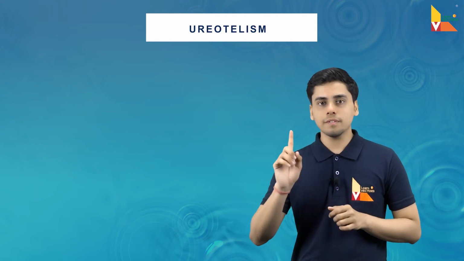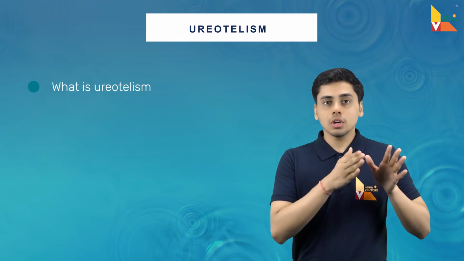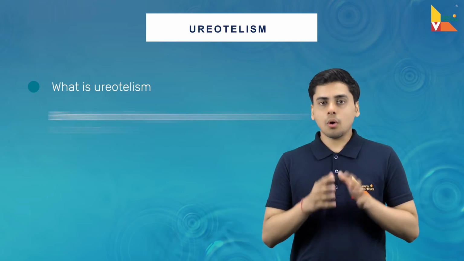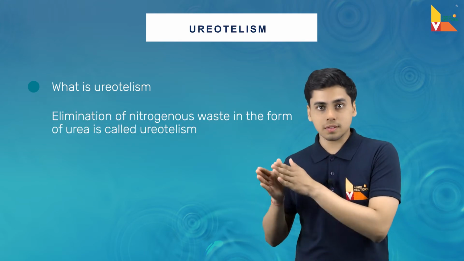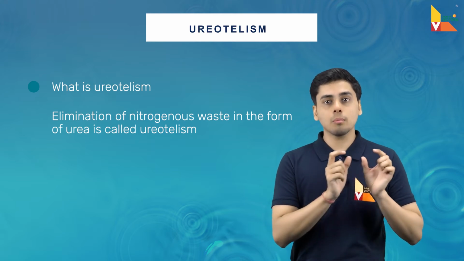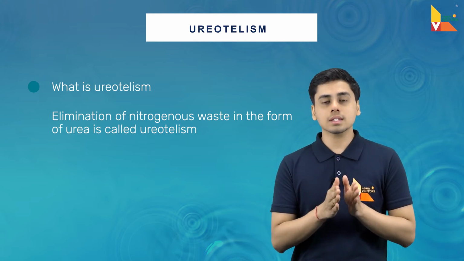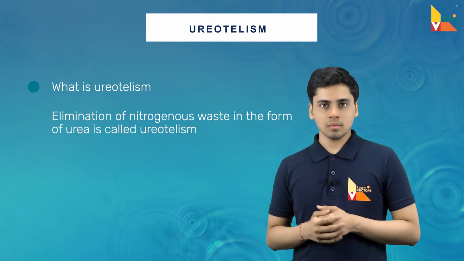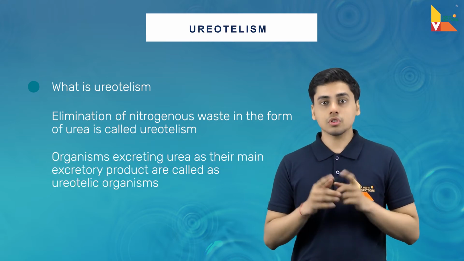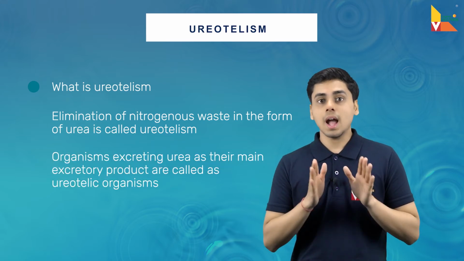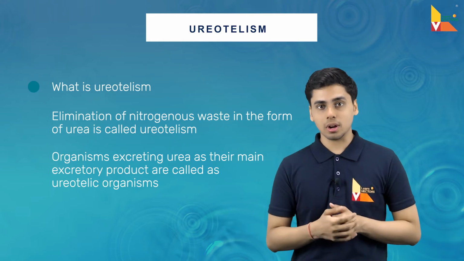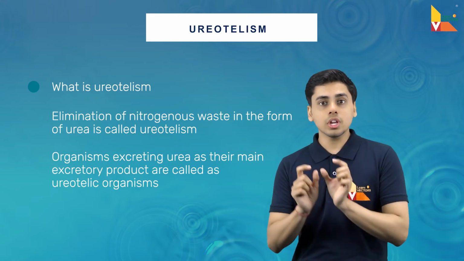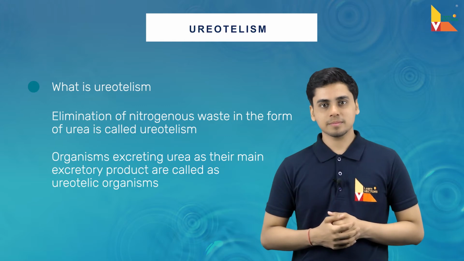So let us move to the first point of what is Ureotelism. Now, elimination of nitrogenous wastes in the form of urea is called Ureotelism, and the organisms which excrete urea as their main excretory product are called ureotelic organisms.